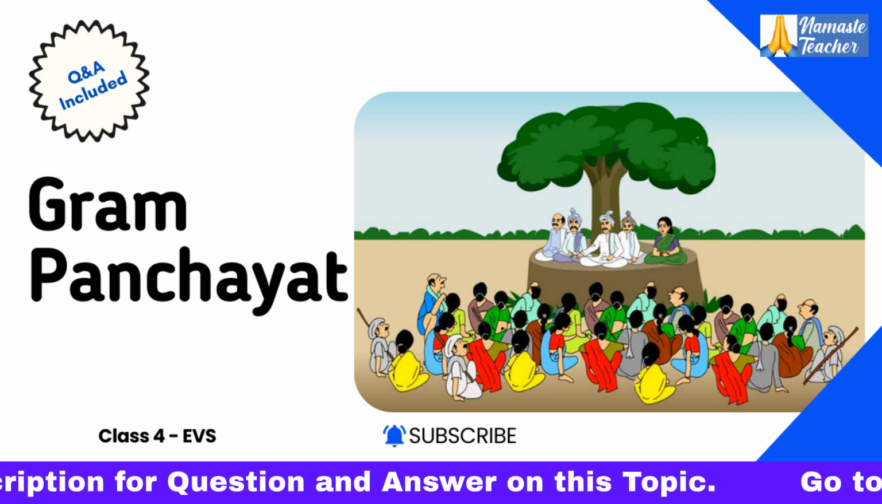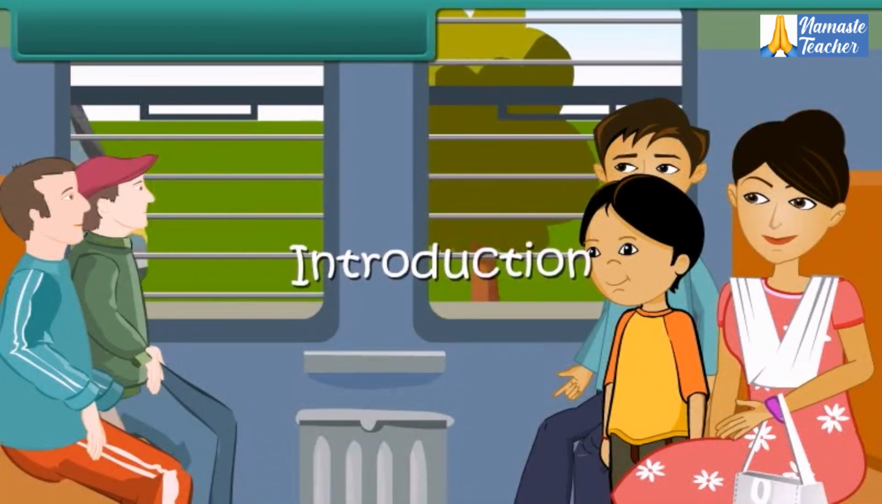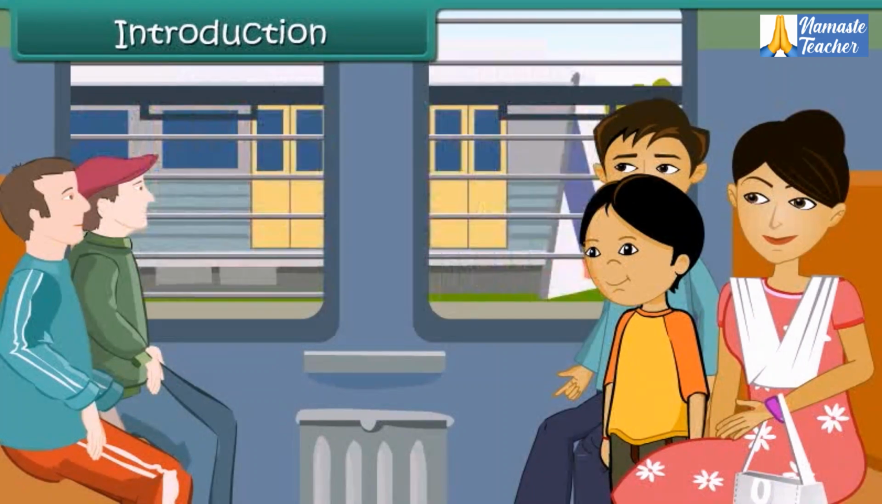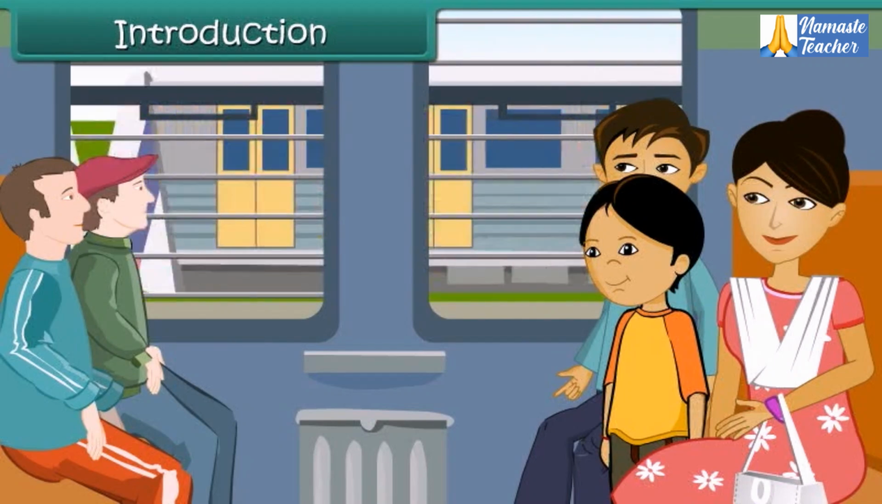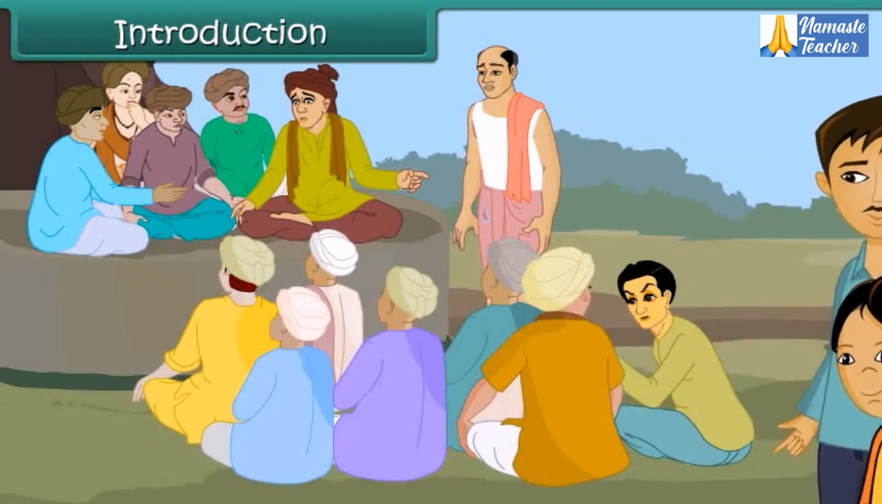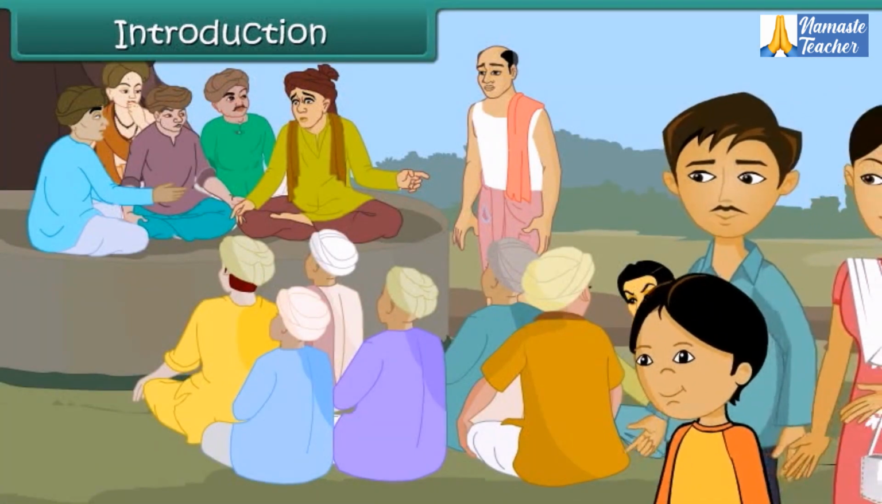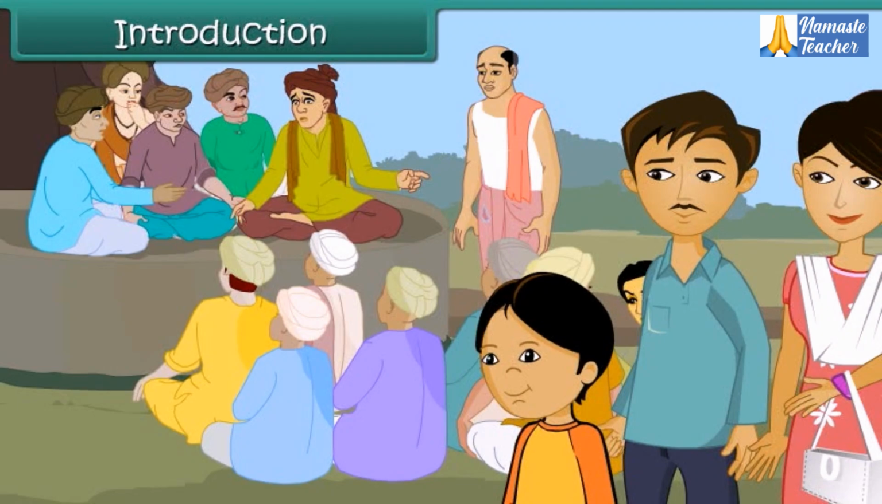of rural governance. Introduction. Pari lives in a city with her parents. She is going to a village in summer vacations where her grandparents live. This is the first time she is visiting an Indian village. On her way from the railway station to her grandparents' house, she finds a group of 5 elderly people sitting under a banyan tree. They are listening to some men standing in front of them.